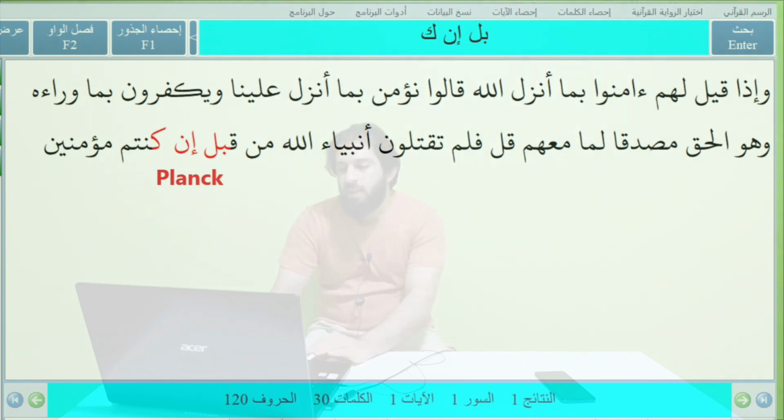Here, friend, the sequence of Planck is appearing in this position, min qablu in kuntum. Here we see the sequence of Planck is appearing inside these three words in sequential form.